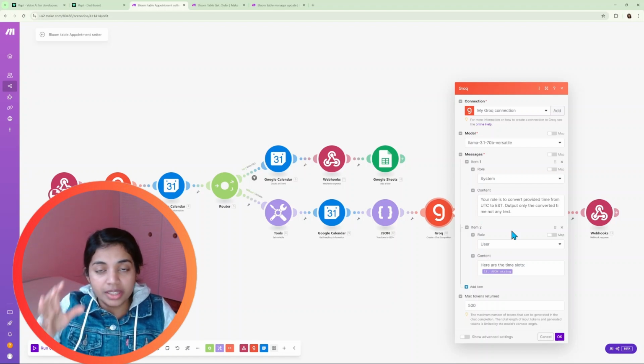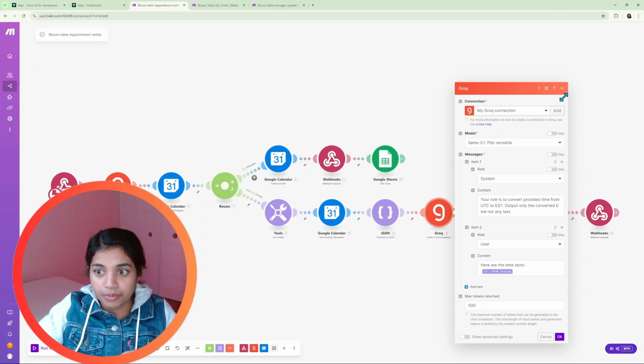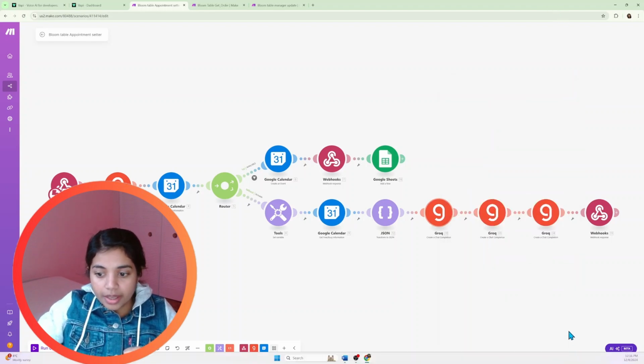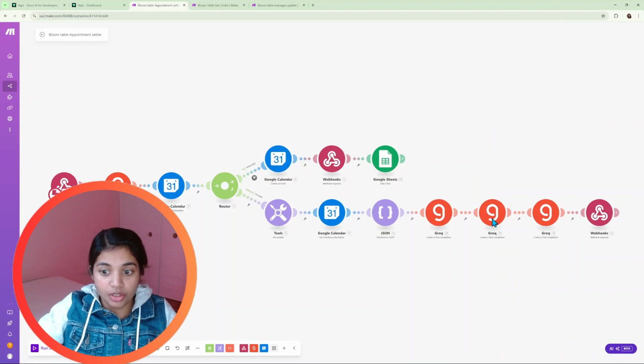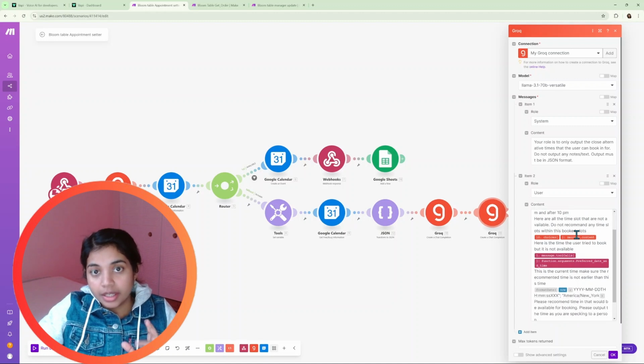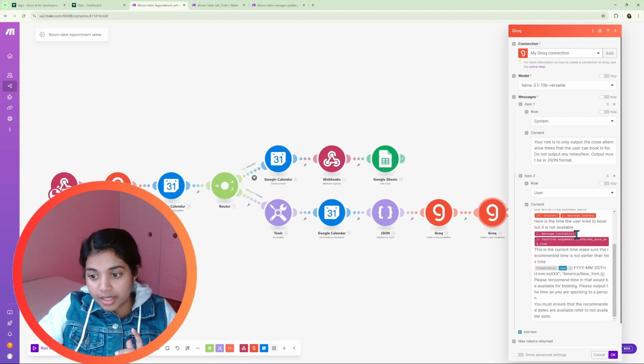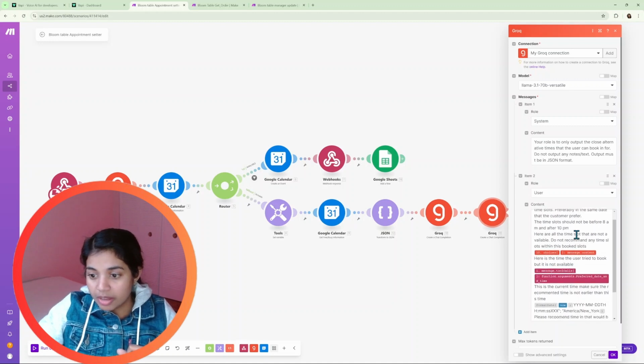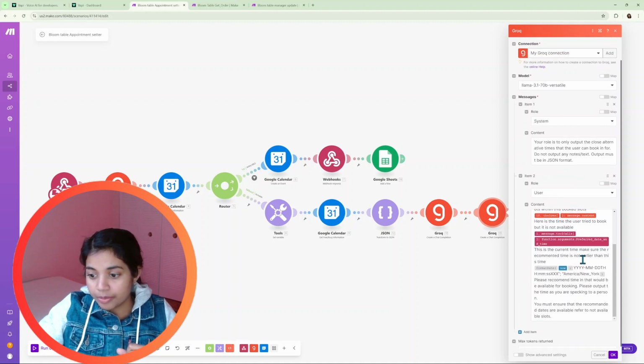We need to convert the UTC time to a time which is understandable and accepted by the customer. So again from here we are giving it to a Grok. Inside this Grok we are giving the instruction to create 3 alternative time slots for the customer that are close to the one given by the customer. We have given all the prompt for that.